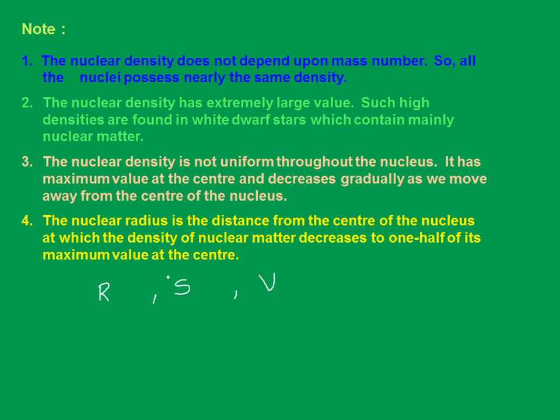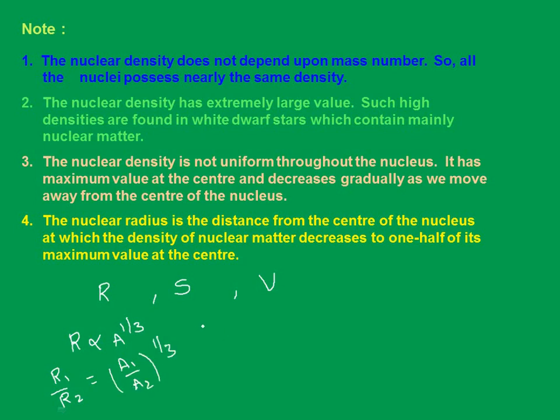You might have understood why I have not taken capital A for the surface area: because capital A is already the mass number, so I am using S for the surface area. Now let's relate that: r is proportional to A to the power 1 by 3. So r1 by r2 is equal to (A1 by A2) whole to the power of 1 by 3.